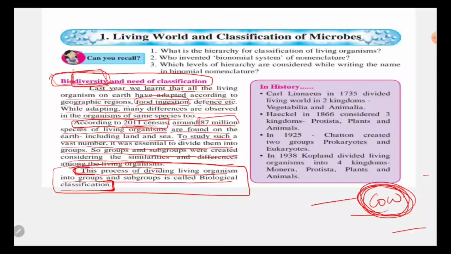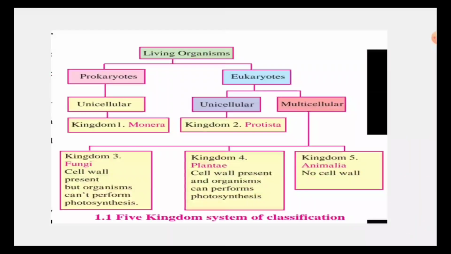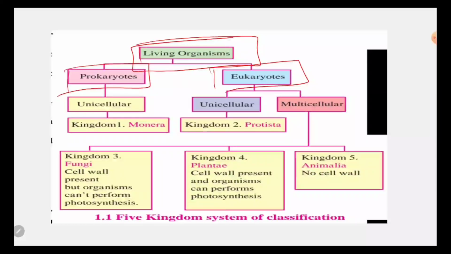Next is this chart. This chart is very important. You have to draw it in your notebook and learn it. First of all, the living organisms are divided into two groups. The first is prokaryotes and the second is eukaryotes.